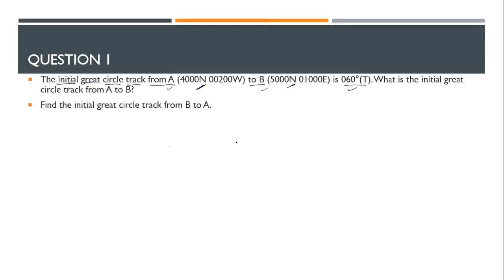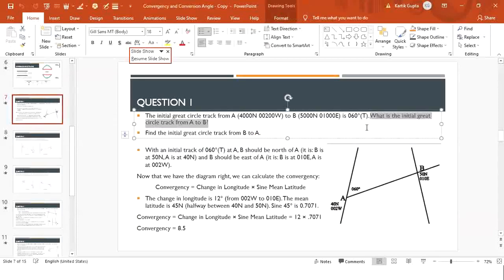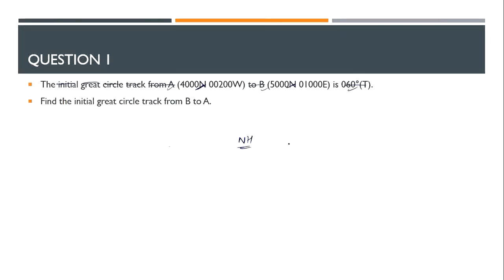So I will quickly draw my Northern Hemisphere here. The next step is to draw my diagram. How would I draw my diagram? Firstly, draw the rhumb line because that is the easiest step. You can just draw a straight line. That is your rhumb line.